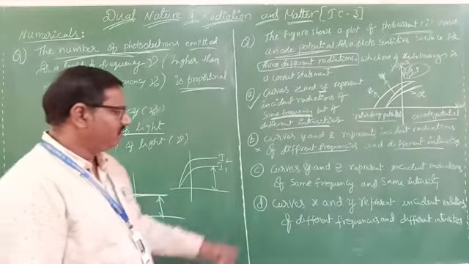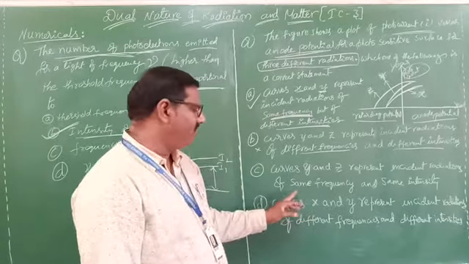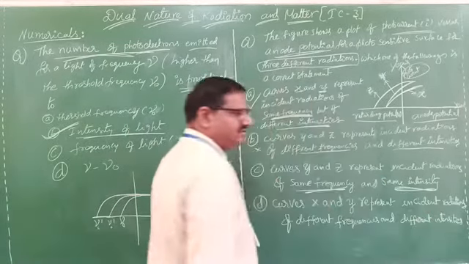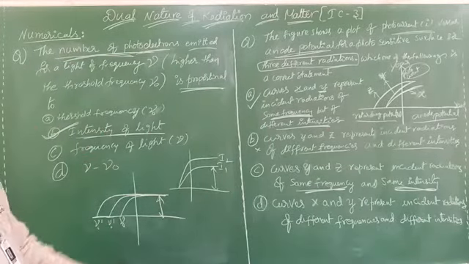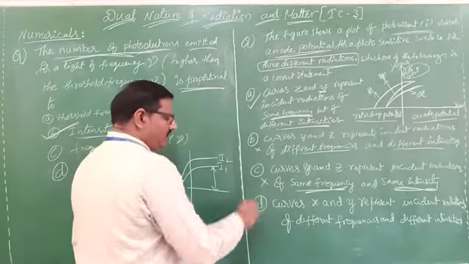Clear? Now curves Y and Z represent incident radiations of the same frequency and same intensities. If it is the same intensity and same frequency, the stopping potential does not change. So that statement is also wrong.